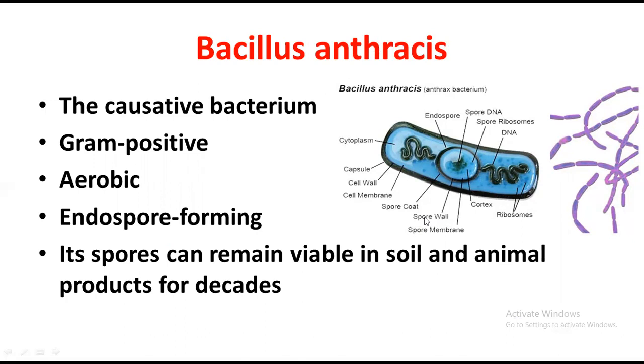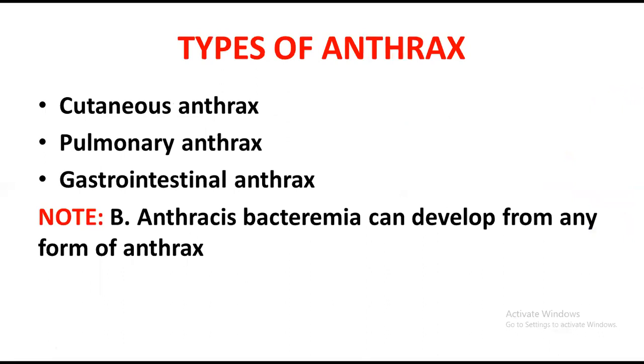So keep this in mind for MCQs and different questions. And now come to, as I mentioned, the types of anthrax. So it is cutaneous anthrax, pulmonary anthrax, and gastrointestinal anthrax. And Bacillus anthracis bacteremia can develop from any form of anthrax.